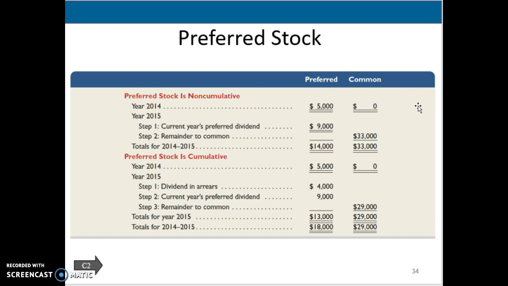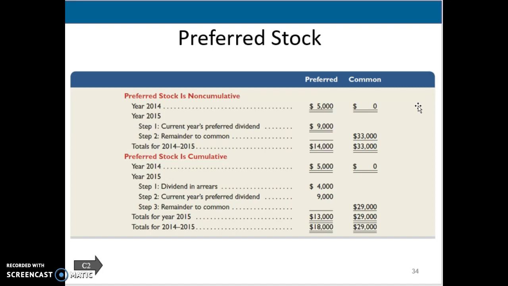So the next year when that $42,000 is paid, they get that $4,000 that's in arrears. They get the $9,000 from the current year that they're entitled to, and then the balance, that $29,000, would go to the common stockholders. So this is where you can see that there's an advantage to being a preferred stockholder, because you're getting your dividends first.